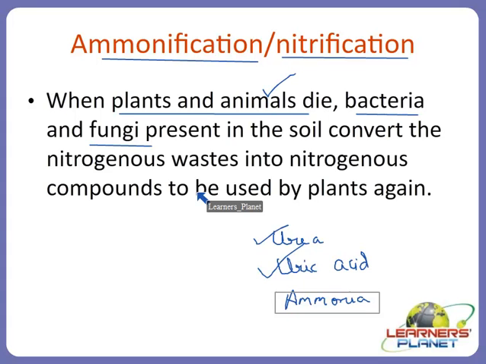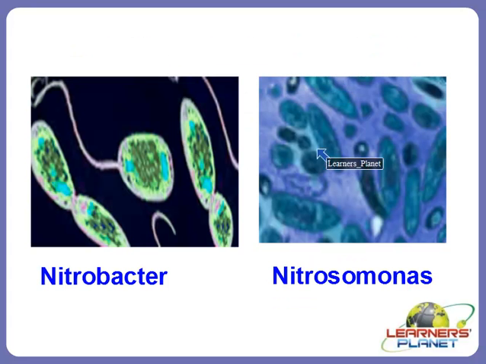Now further, ammonia is acted upon by another group of bacteria and will be converted into nitrite and nitrates. The one which converts ammonia to nitrite is Nitrosomonas. The one which converts the nitrites produced by Nitrosomonas is known as Nitrobacter. So these are certain examples of microorganisms which can convert ammonia to nitrite or nitrite to nitrate.